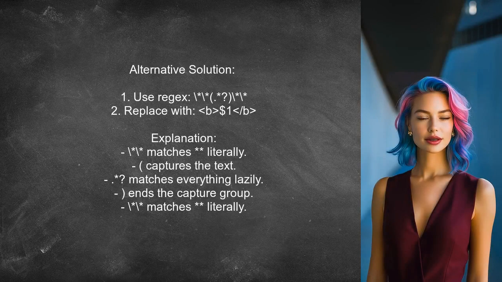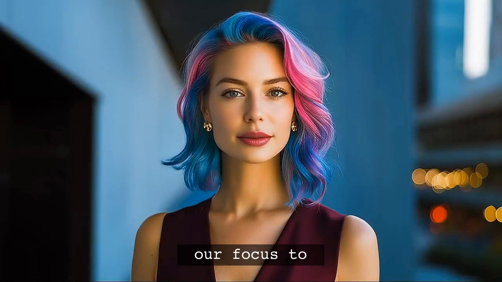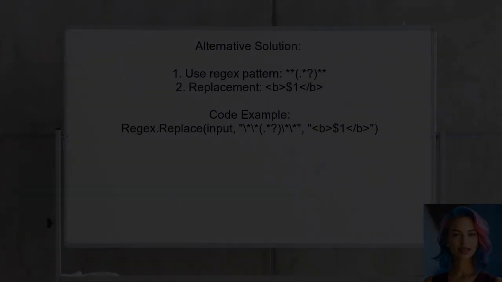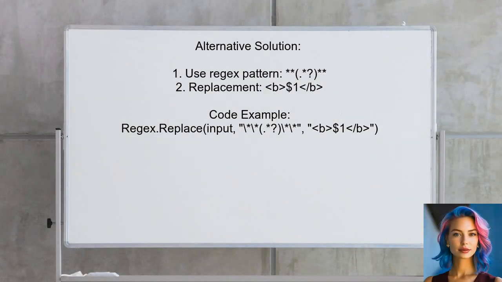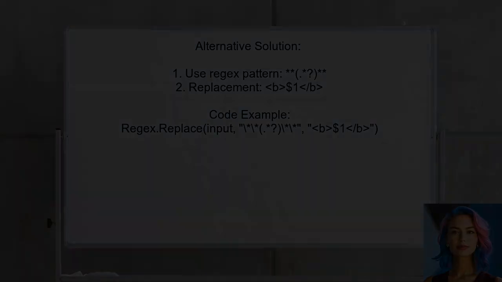An alternative solution suggests using a different regex pattern. The user recommends using the regex and replacing matches with $1. This captures the text between the bold markers and wraps it in bold tags. Now, let's shift our focus to a different response. An alternative approach suggests capturing only what you need to keep. Instead of matching the entire pattern, use the regex pattern and replace it with $1. This way, the text inside the asterisks is preserved.